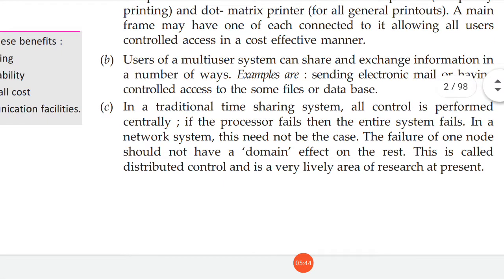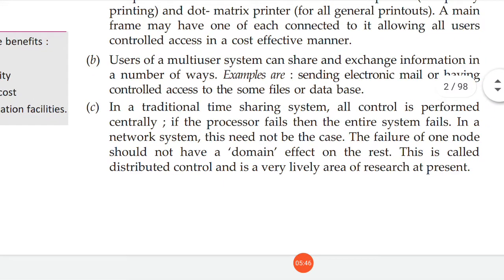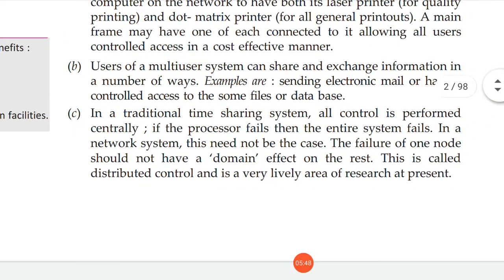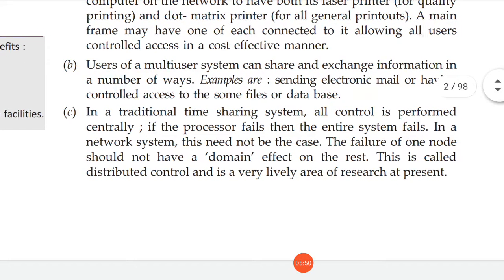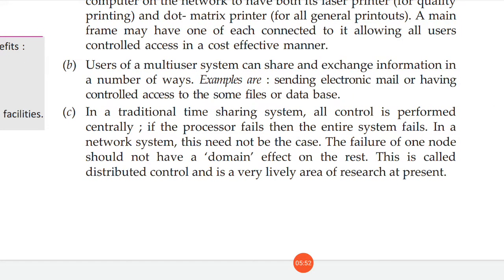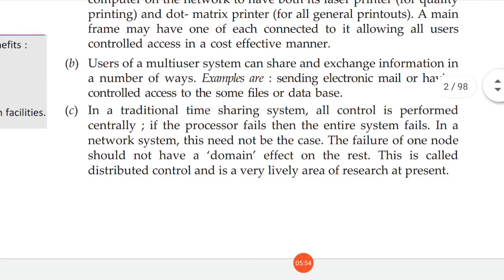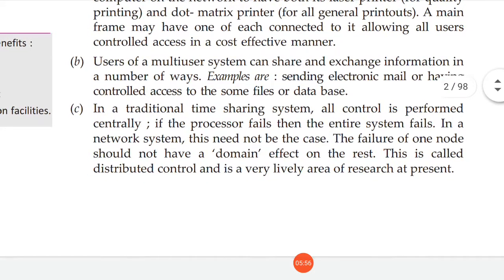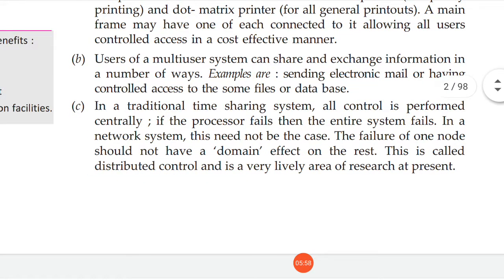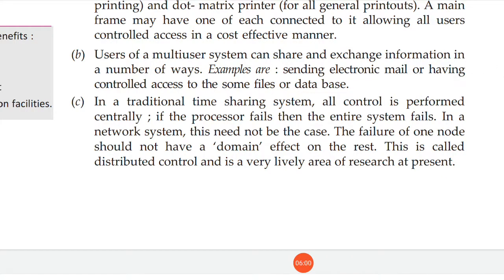In the traditional time sharing system, all control is performed centrally. If the processor fails, then the entire system fails. In a network system, this need not be the case. The failure of one node should not have a domino effect on the rest.